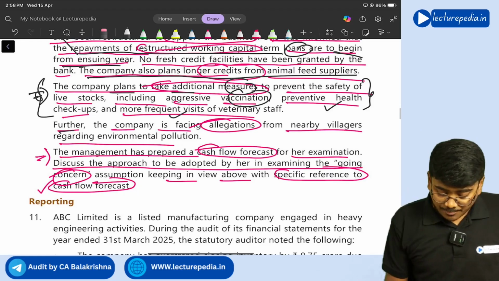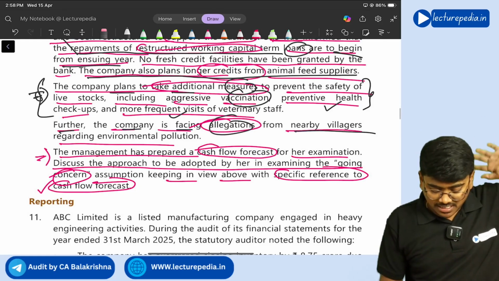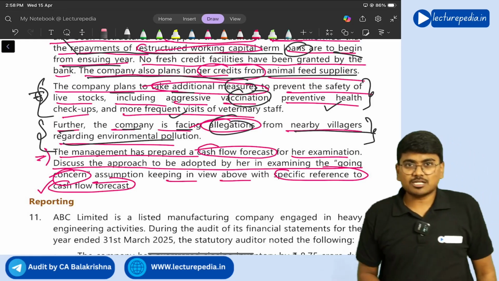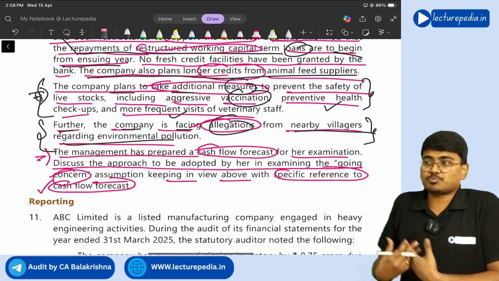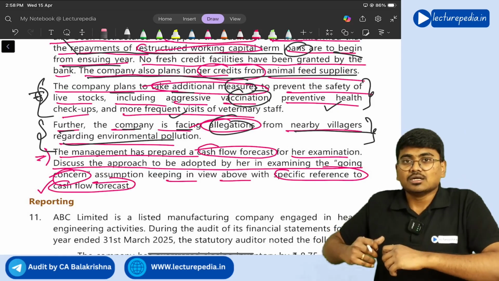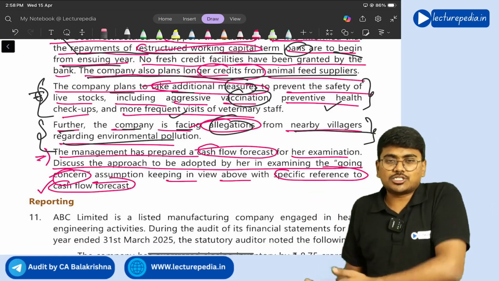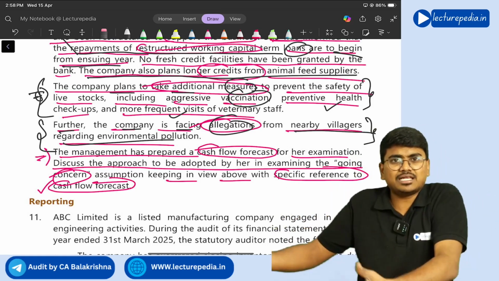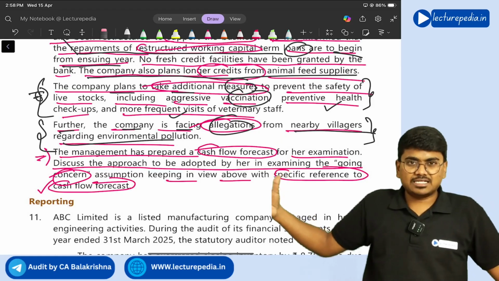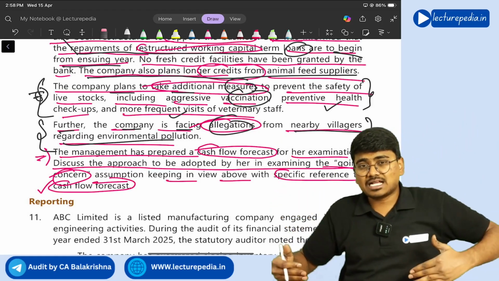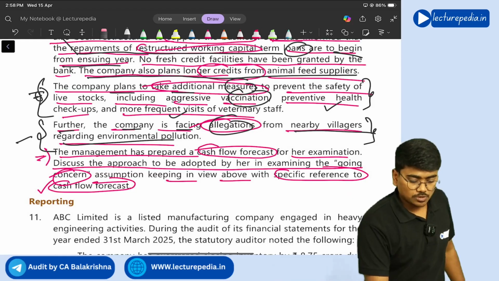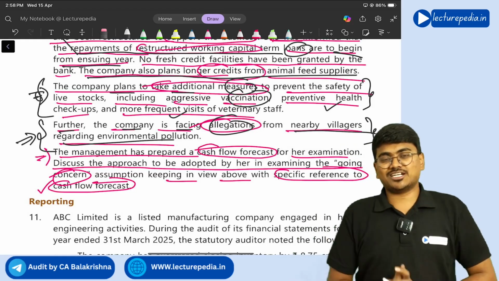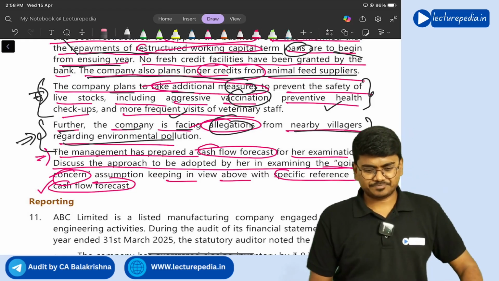Next, further, company is facing allegations from nearby villagers regarding environmental pollution. So to deal with this environmental pollution, how company is spending the amount, like what care company is taking to ensure that pollution doesn't happen. In order to prevent the pollution, company has to spend some money and ensure safeguards, right? So whether in the cash flow forecast, outflow with respect to this cause has been mentioned or not, these things the auditor needs to check. Got it? Yes sir, very simple.